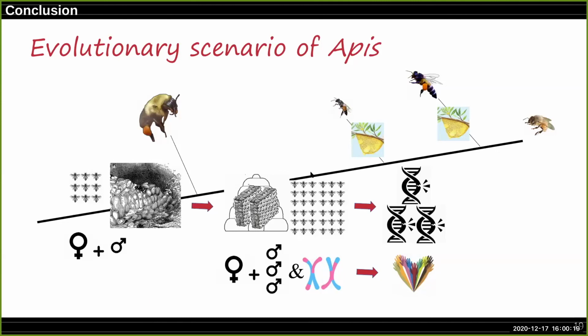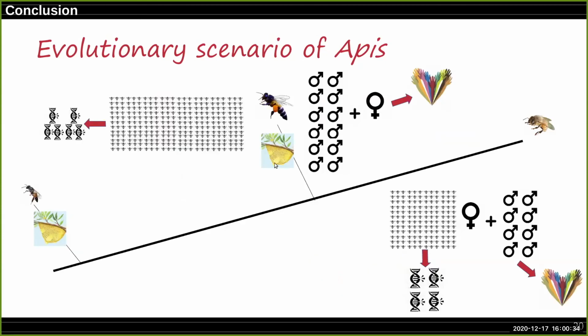Then we see that both Apis dorsata and Apis florea adapted to open nesting, which highlights the need to revisit the theory behind the evolution of the dance communication in honeybees. And we see further on that the Apis dorsata increased the colony size, which led to higher mutational load and again to positive selection to maintain genome integrity, while balancing genetic diversity by increased polyandry. And we see the same pattern in Apis mellifera to a lesser extent.